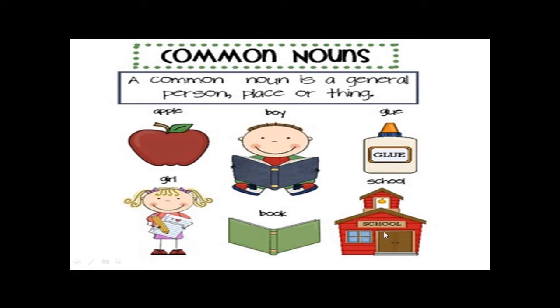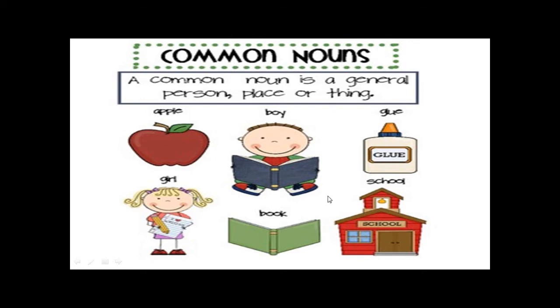No, we don't. So if I don't know, I can't say that this is a proper noun, because proper nouns must start with a capital letter and must have a name. And all these don't have any names. That's why we consider them common nouns.